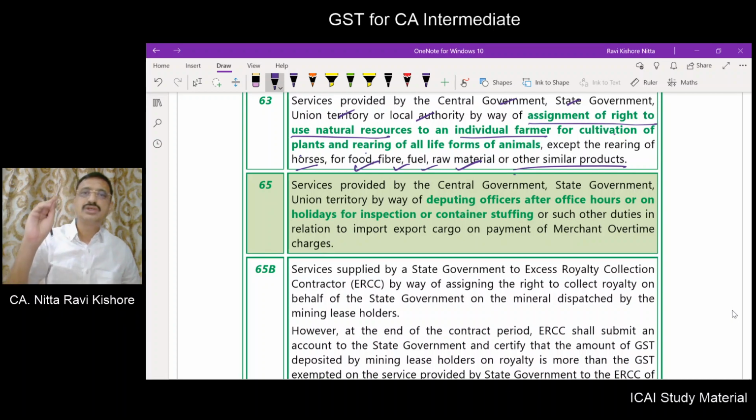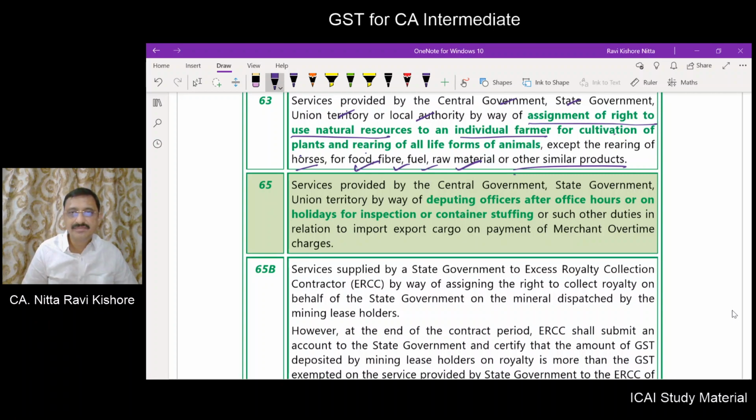Now, if such a license to use the natural resources is given to that individual farmer, either for cultivation or for rearing of animals, and for which the central government collects some cess or tax, that will be exempt.